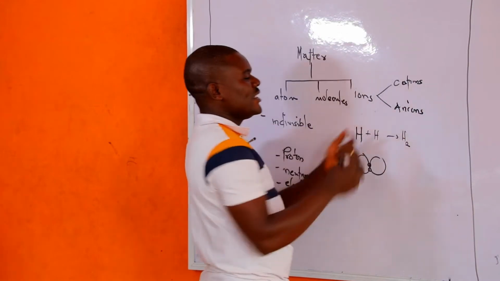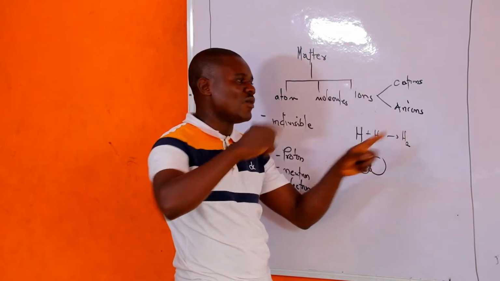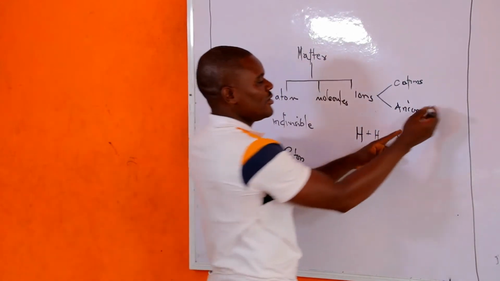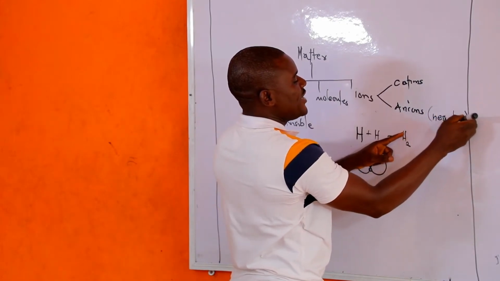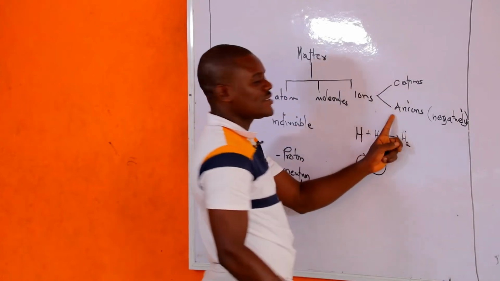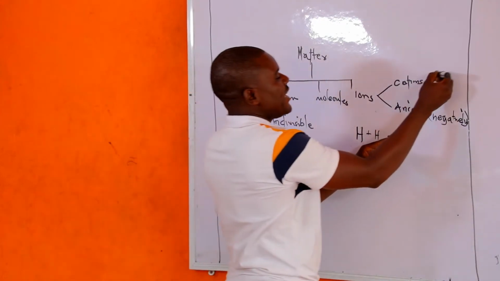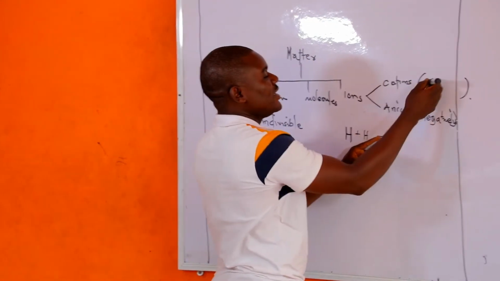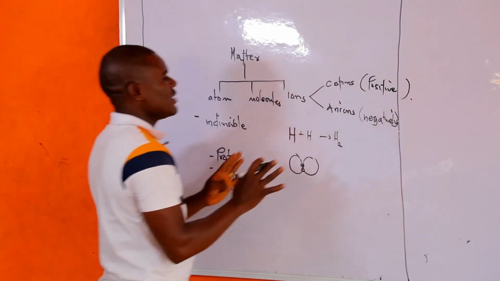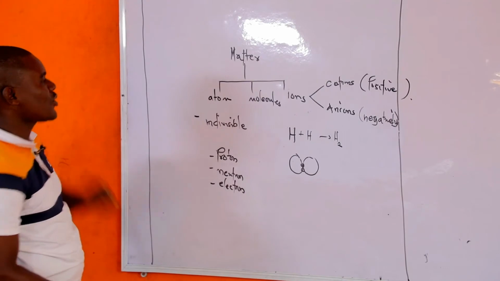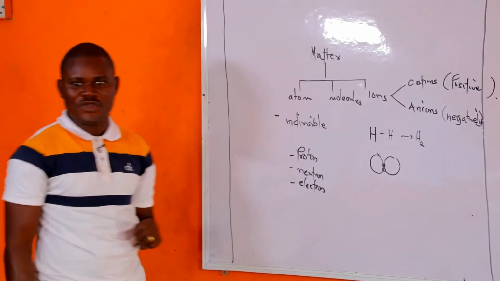The anions are the ions that always move to the anode. Therefore, they are negatively charged ions. So any ion that carries negative, what are we going to call it? Anions. Any ion that carries positive, what are we going to call it? Cations. But today, our attention is going to center on atom, and that is what we want to study.